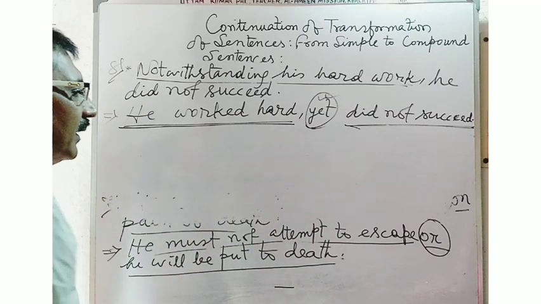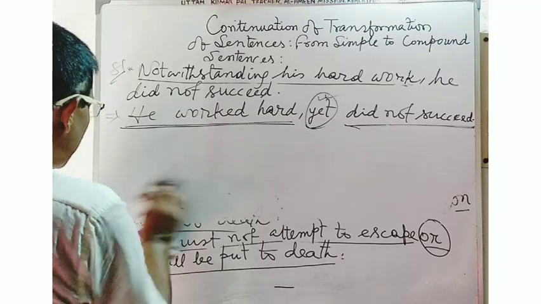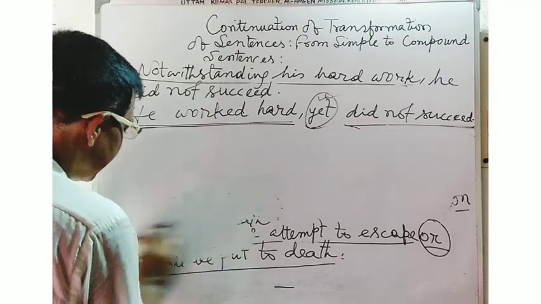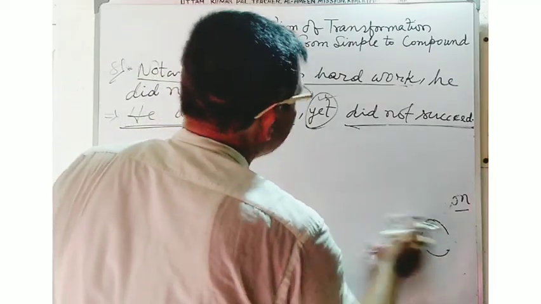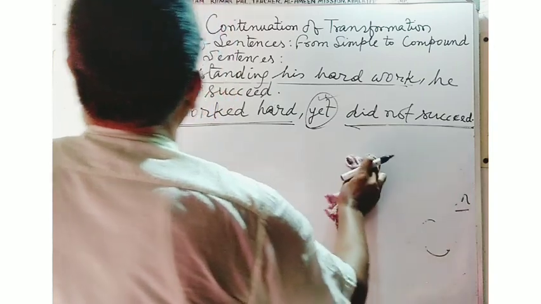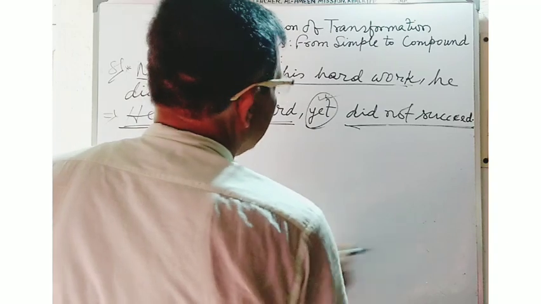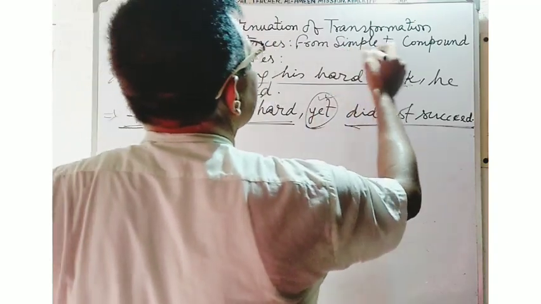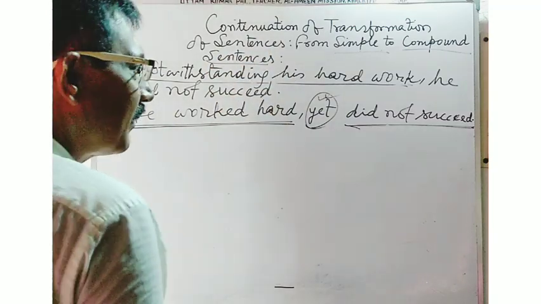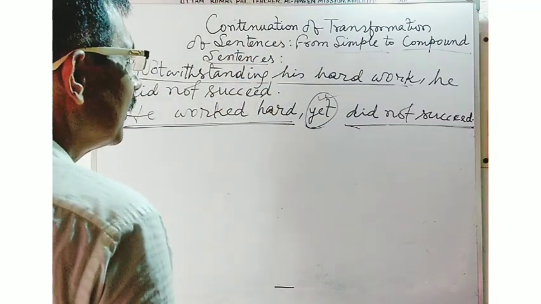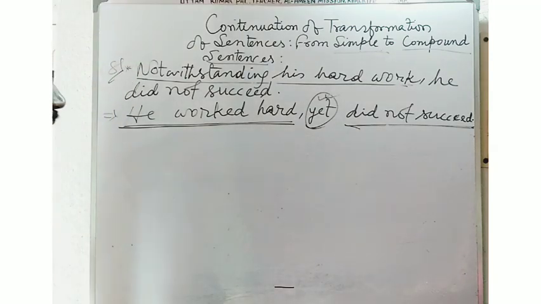Now, in another part, you will see how to change the sentences from compound to simple. You have seen already that simple sentences can be changed into compound sentences, and now you will see how to change the sentence from compound to simple one.